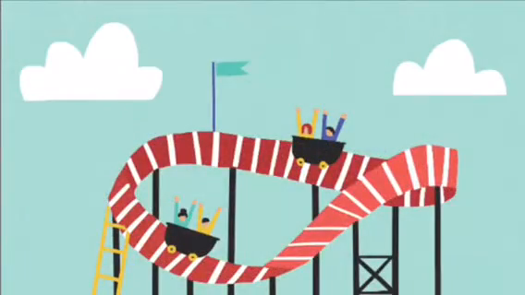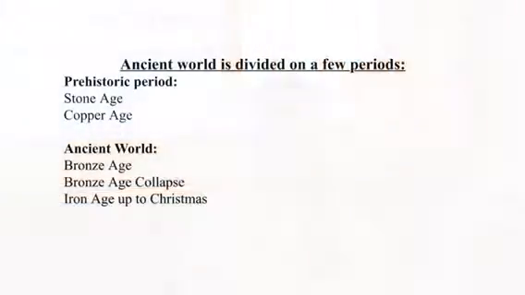It is important to notice that all time borders in the prehistoric period are quite rough, and could vary from one science group to another. As one lecturer said, history is an accurate science, plus or minus 1,000 years is a usual deal. The ancient world is divided into a few periods: Stone Age, Copper Age, Bronze Age collapse, Iron Age, up to Christmas.